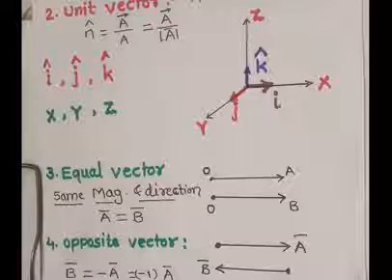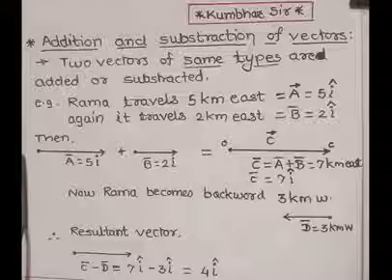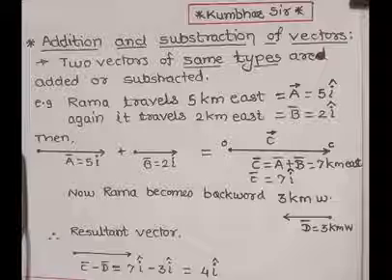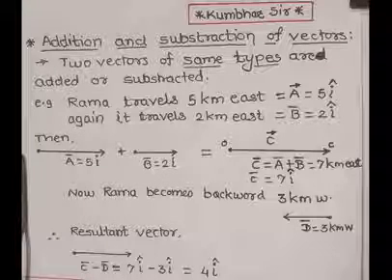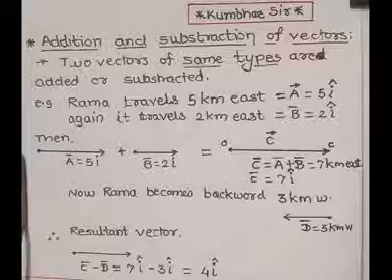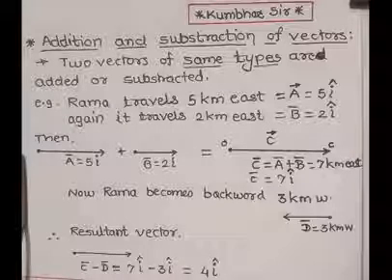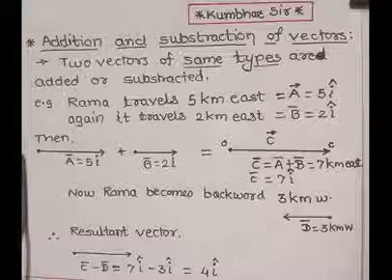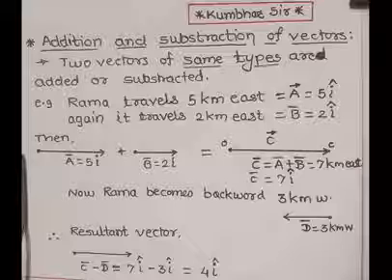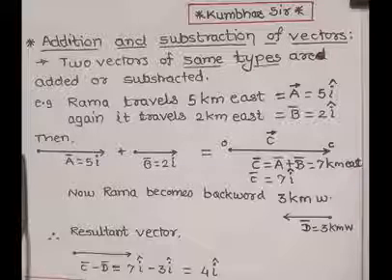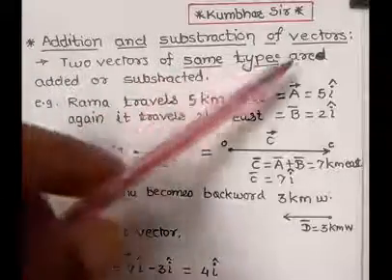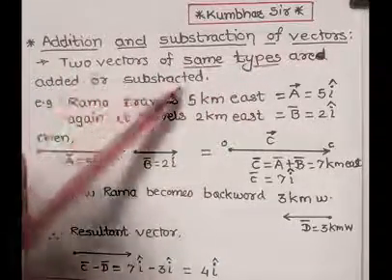Now we study addition and subtraction of two or more vectors. Here the process of finding the resultant of two or more vectors is called composition of vectors or addition of vectors. Generally two vectors are added or subtracted. I repeat this. Here two vectors of the same type are added or subtracted.